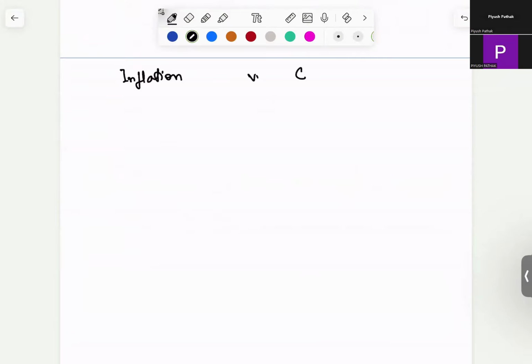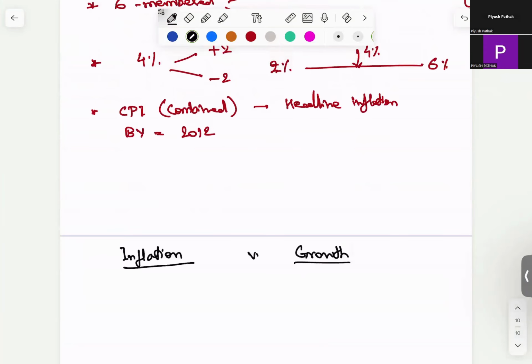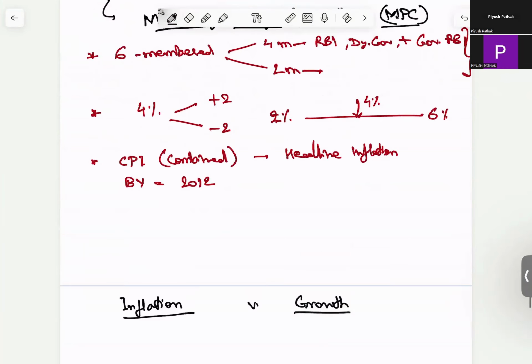What happens is, this monetary policy committee of RBI, in case of inflation, will use the contractionary or dovish, sorry, dear money policy to cut down the rates.